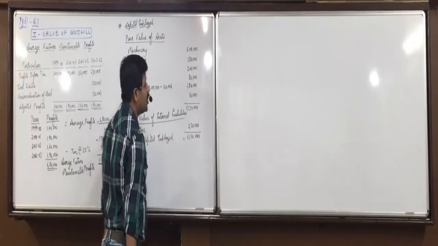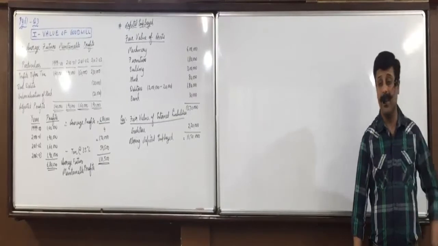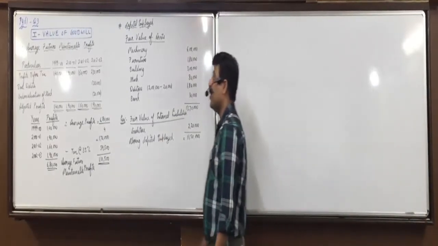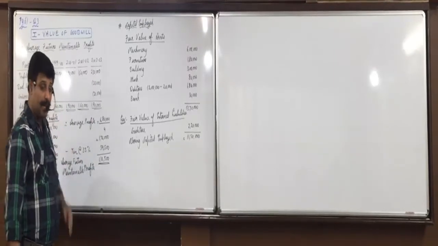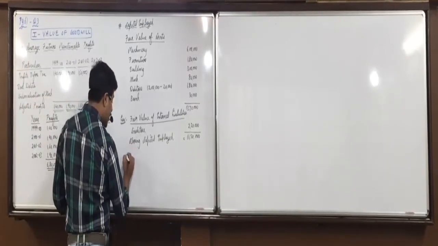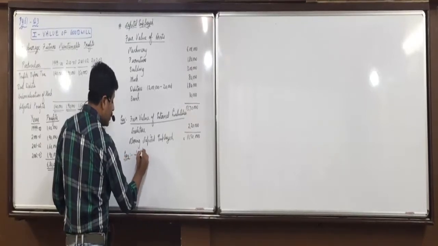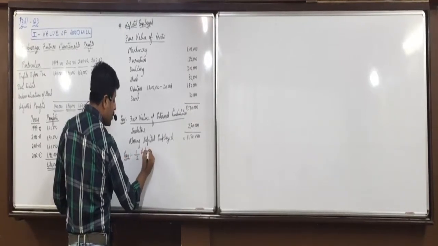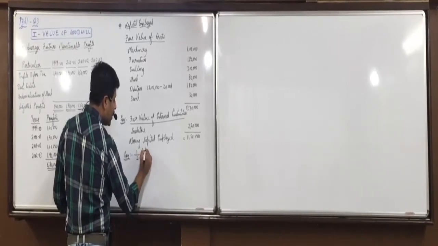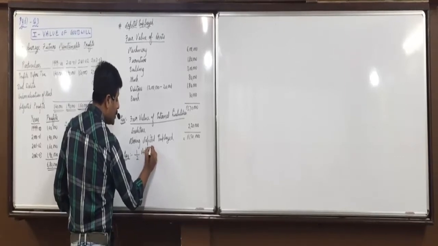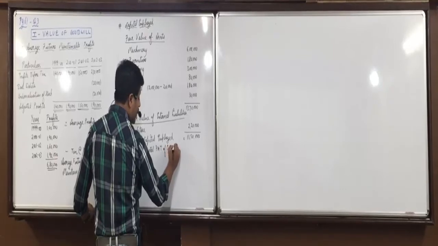Now here nothing is mentioned, so we have to use which capital employed? Average capital employed. So how do you find average capital employed? From this closing capital employed I have to further minus half of adjusted profits after tax of current year.